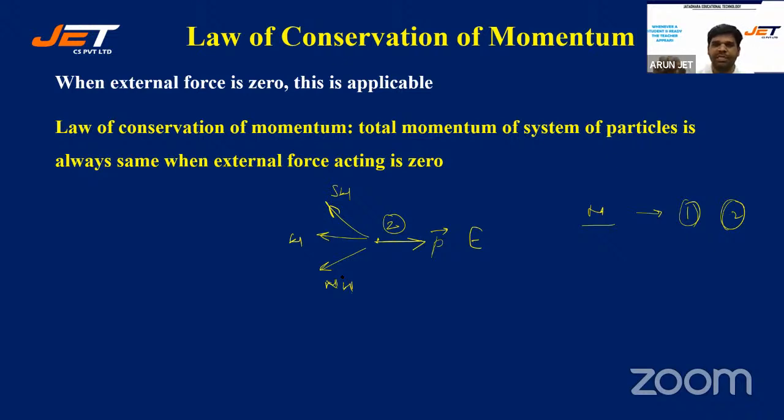Of a particle instantly after explosion. Before explosion, it was at rest. That's very important. Before explosion, it was at rest, and there is no net external force acting on the particle. All right. So after the explosion, if one particle goes towards the east, in which direction will the other particle go? We are just talking about the direction.